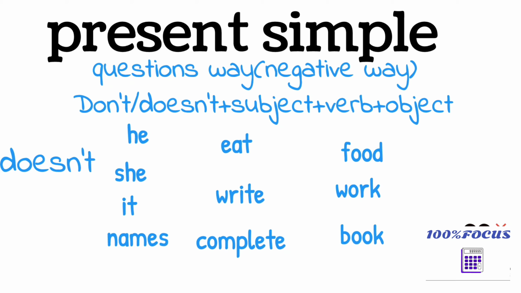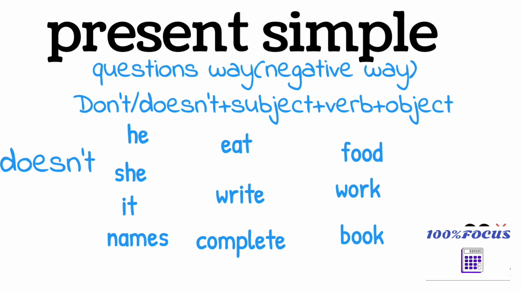Okay, he, she, it, any name. So we have to use does not, doesn't. Is that okay? Doesn't she eat food? "Aame annam tinada." Doesn't she eat food? Doesn't it eat food? Doesn't puppy eat food? Doesn't he write a book? Doesn't she write book? Doesn't it write book? Doesn't puppy write book? Okay.